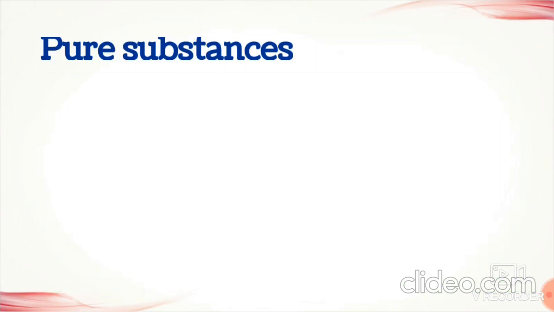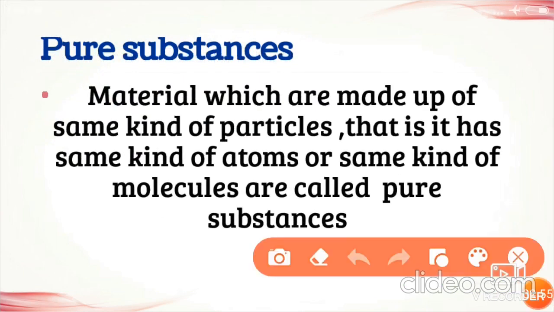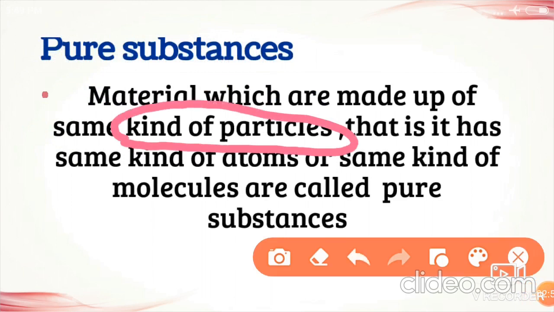Children, materials which are made up of the same kind of particles. Just note this point. Here, the particles may be the same kind of atoms or the same kind of molecules. The materials which are made up of the same kind of particles, that is, they have the same kind of atoms or the same kind of molecules, are called pure substances.